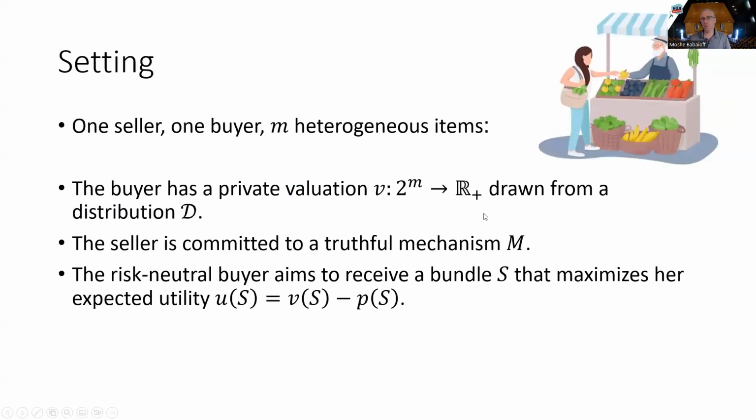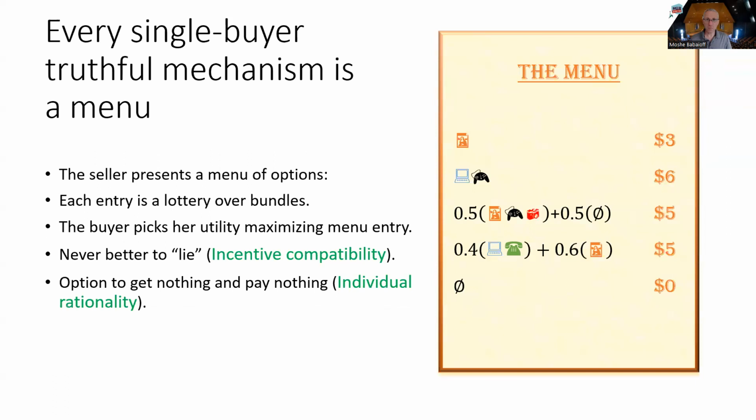So let me be more concrete about the setting. We consider one seller and one buyer. We have heterogeneous, indivisible items. The buyer has, as usual, a private valuation from subsets to utilities. They are drawn from a distribution D. The seller commits to a truthful mechanism M, and then the buyer will buy the bundles that will maximize her expected utility, which is the difference between her value and the payment.